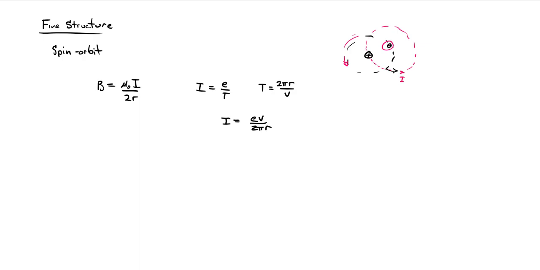Now, we're doing quantum mechanics, so rather than thinking about velocities, we think about momenta. The angular momentum of that particle going around a circle would just be r cross p, which would have a magnitude of m v r. So that velocity is going to be the angular momentum divided by m times r.